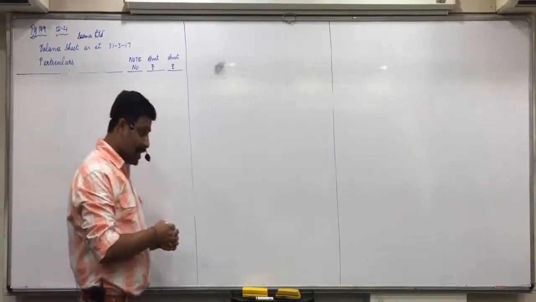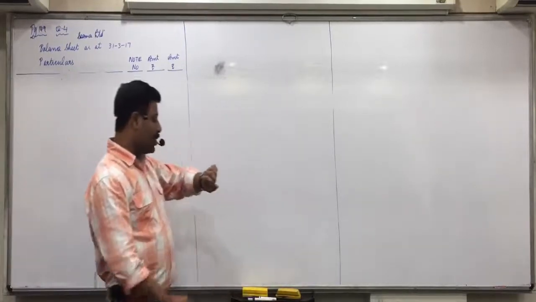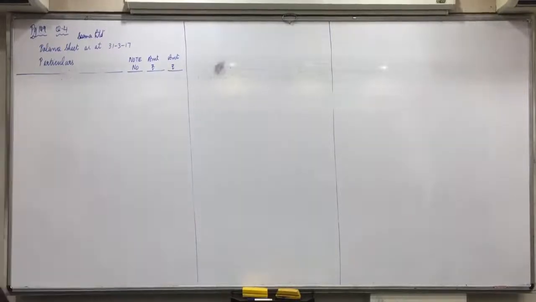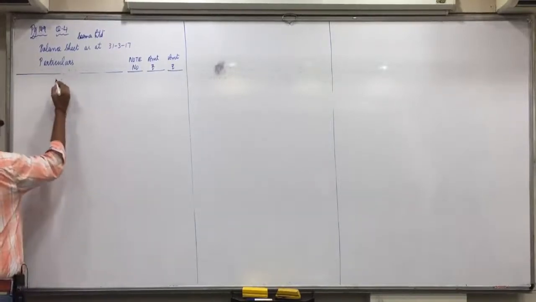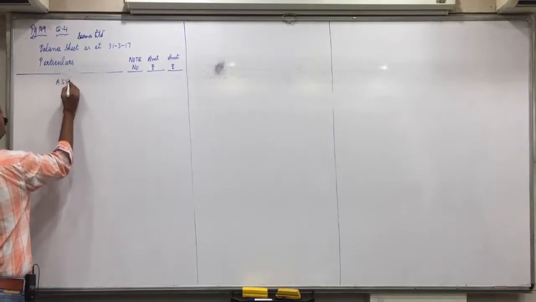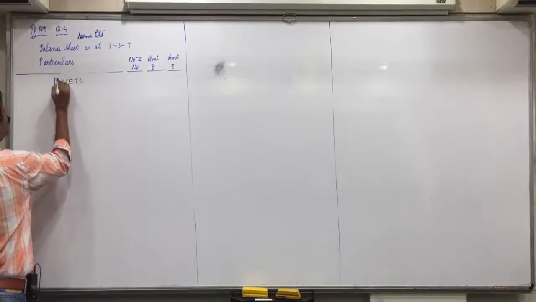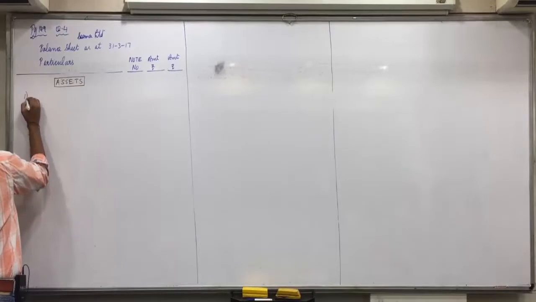Yes, make the columns fast. 30 more seconds, then I start solving. 10, 9, 8, 7, 6, 5, 4, 3, 2, 1. Give the heading assets. Only the asset side is to be done.